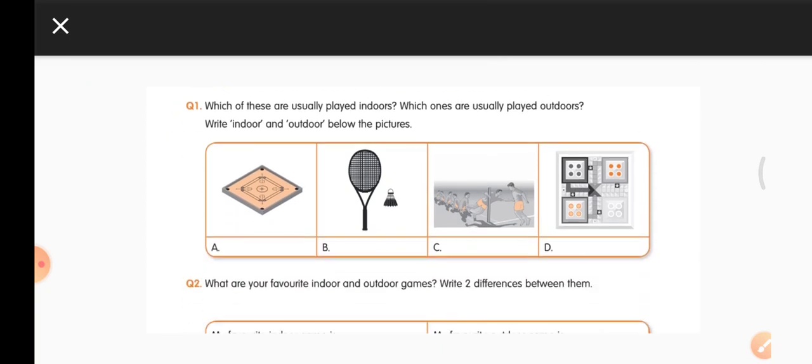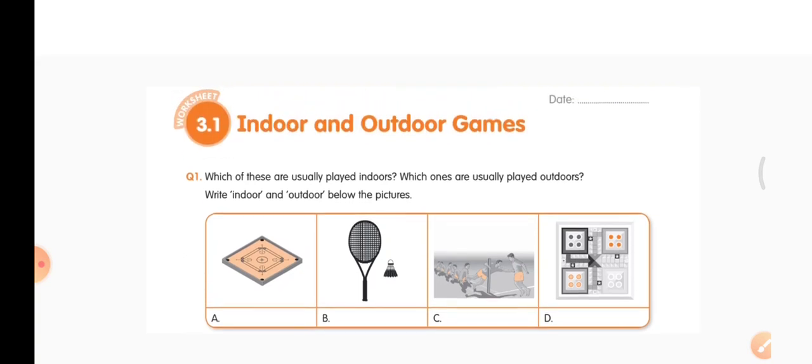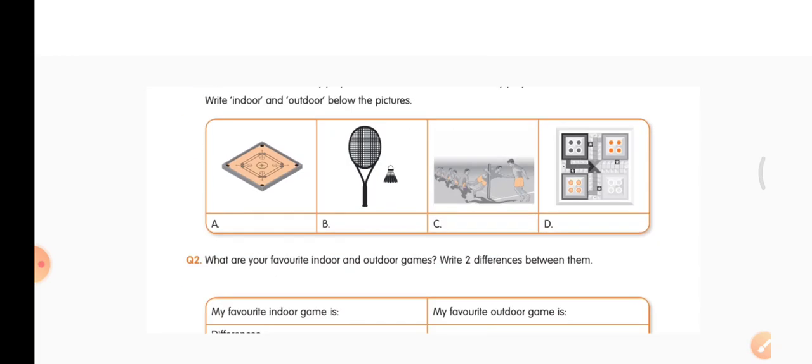Right? Now, the second picture is badminton. Is it an indoor game or outdoor game? It is an outdoor game. In picture C is kabaddi. It is an outdoor game. So, you are going to write outdoor under it. Picture D is Ludo. It is an indoor game. So, you are going to write indoor. So, under carom, indoor; under badminton, outdoor; under kabaddi, outdoor; and D is Ludo, indoor.